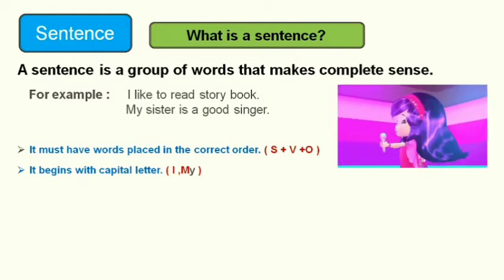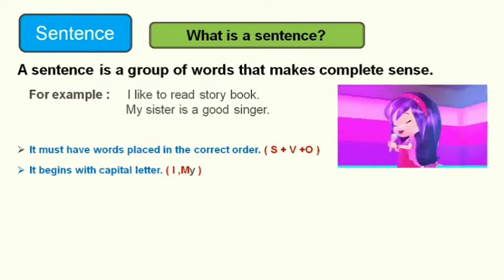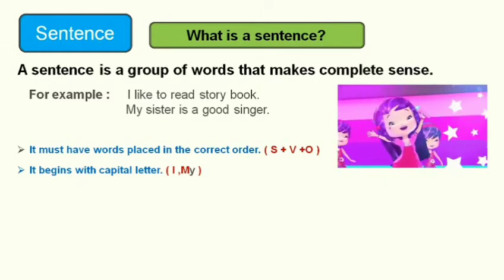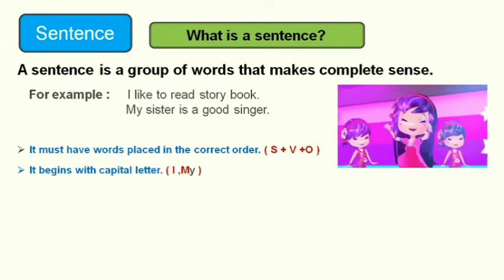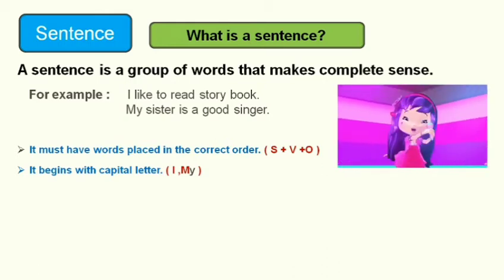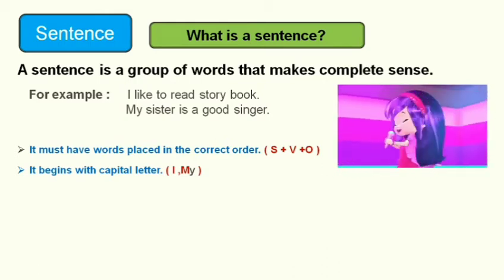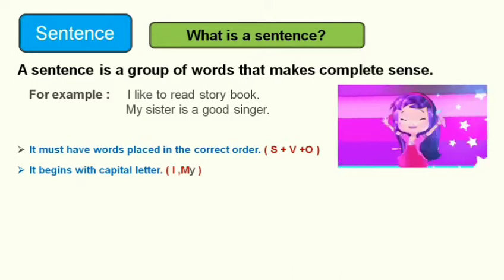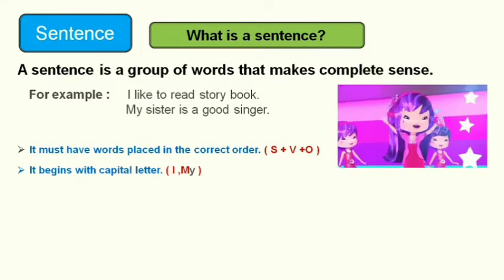That means capital letters. One more thing let me clear here, that I is the personal pronoun which is always written in a capital letter no matter where it is placed in the sentence.